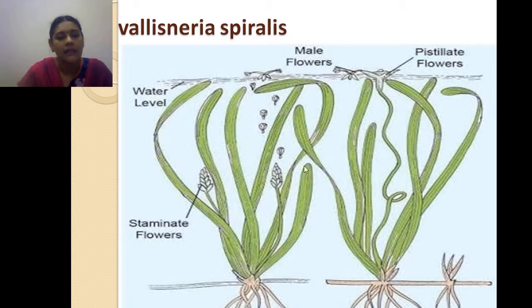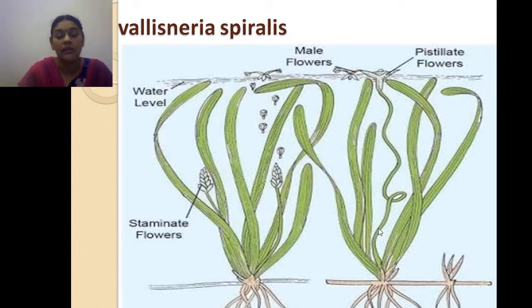Here the pollen from the stamens is always floating at the water level, so the pollen comes close to the female flower and causes pollination. Once the pollination is over, the stalk of the female flower coils again and is brought back to its initial stage.